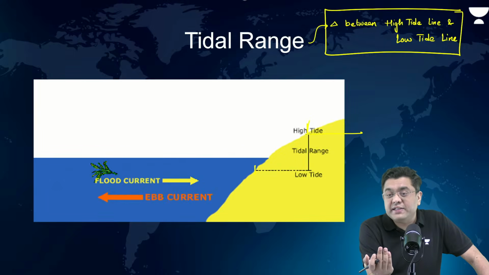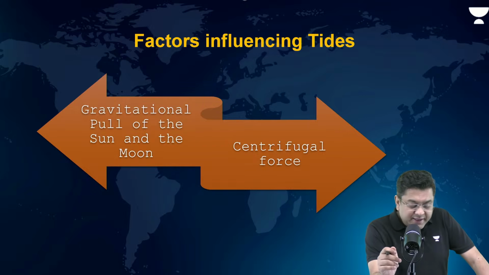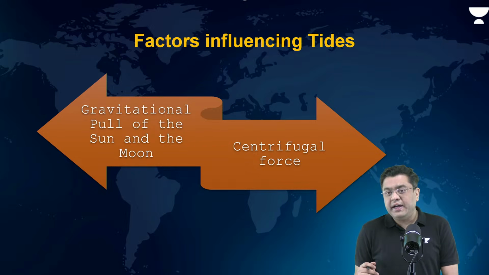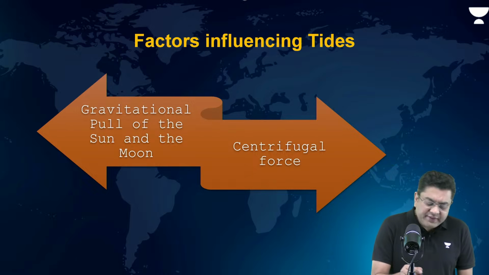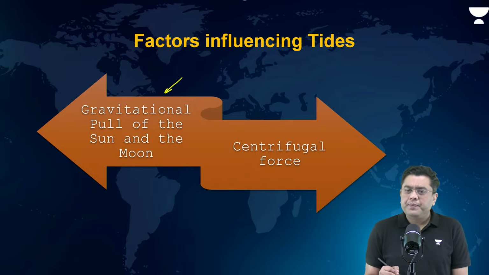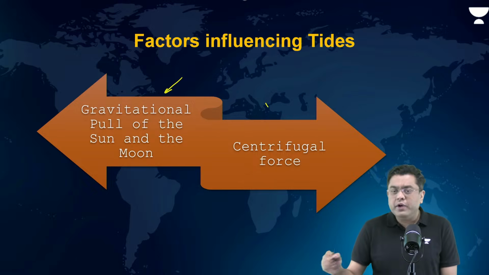How do we get these tides? When we consider the factors influencing tides, you have two major factors. One is the gravitational pull of both the sun and the moon. Another is the centrifugal force.